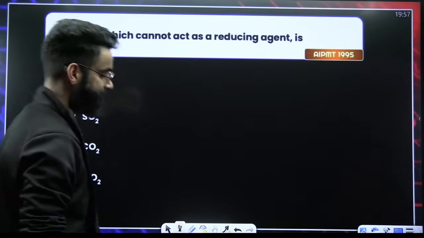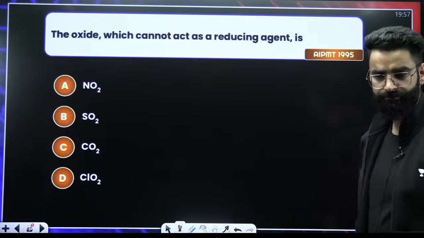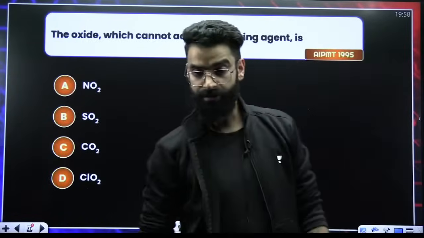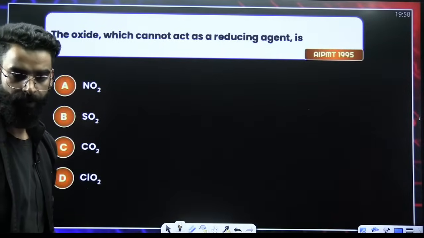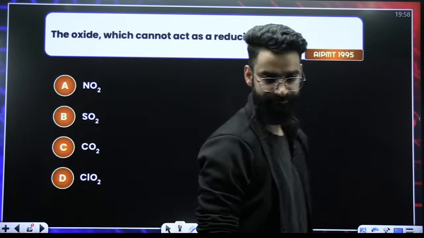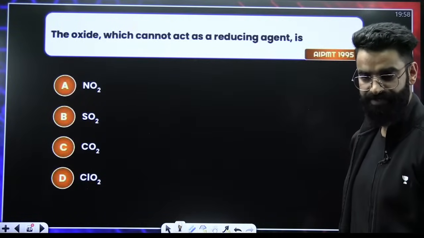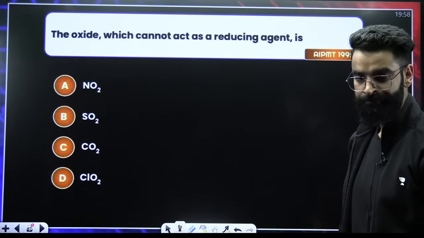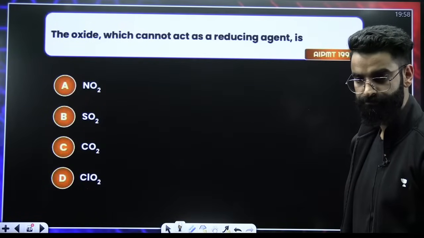Look at this question, guys. Kill it. Again. The oxide which cannot act as the reducing agent. Guys, these are speed solutions going. You have to be very quick. I'm not going to wait for long. Quickly.